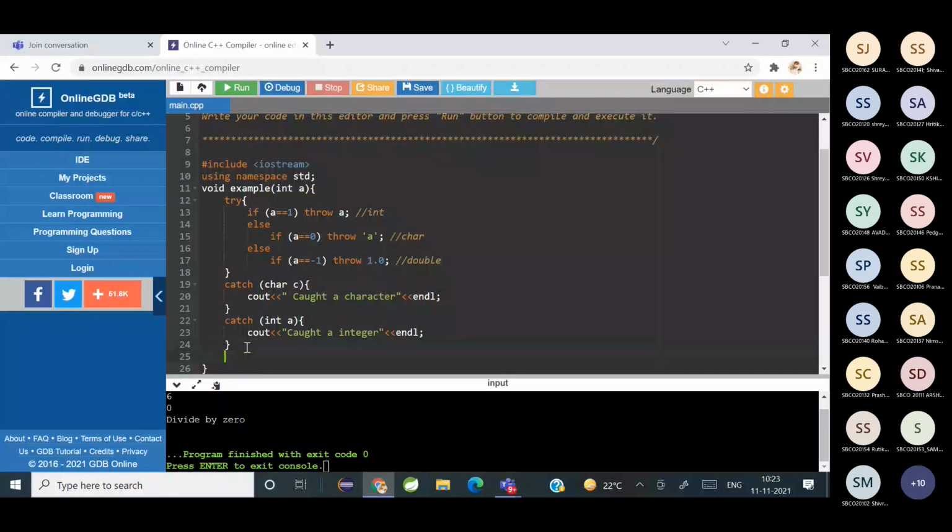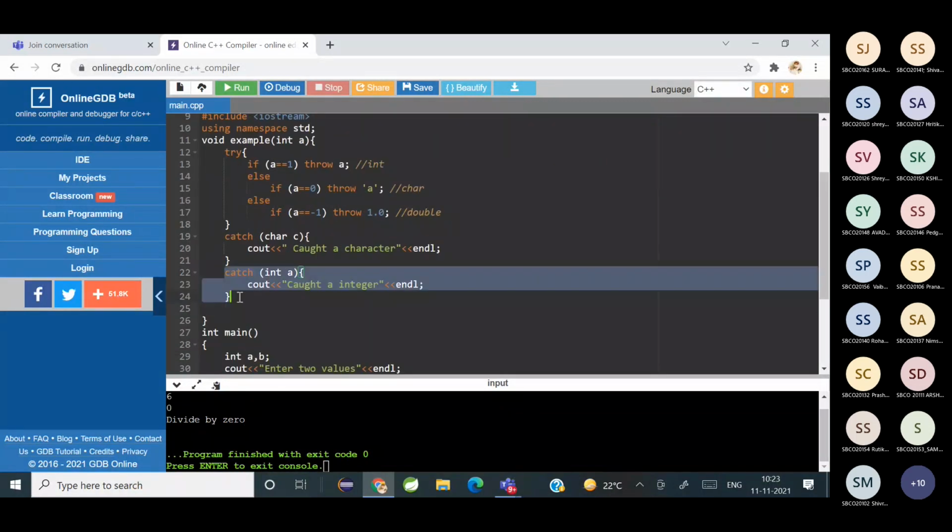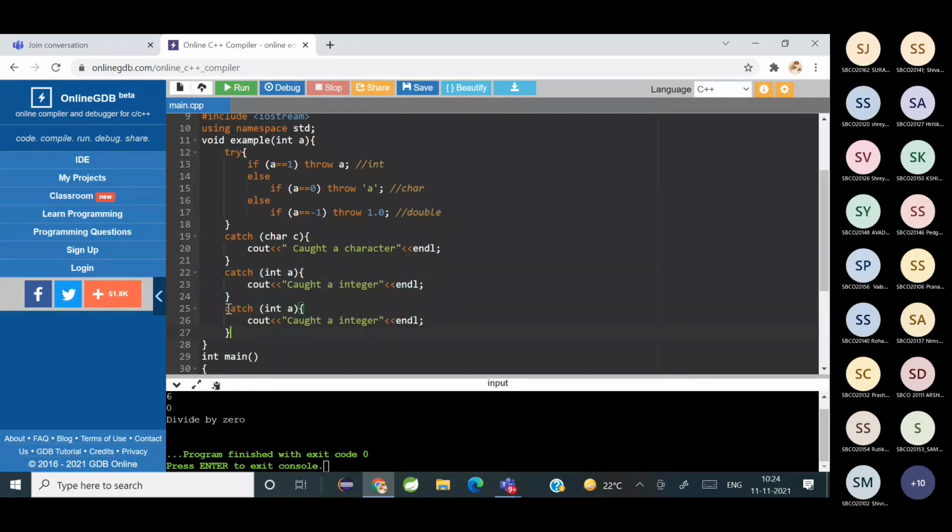And then again I'm writing another catch statement, which is going to be a double, cout caught a double. Fine.